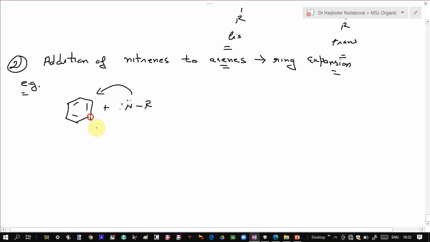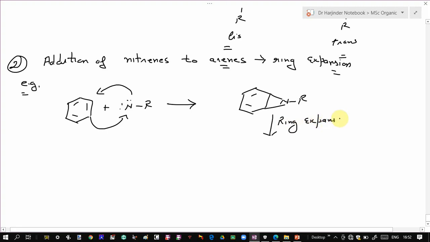So again addition takes place. First of all, addition takes place to the double bond to give the aziridine derivative, which further undergoes a ring opening, or ring expansion reaction. So this bond will break.